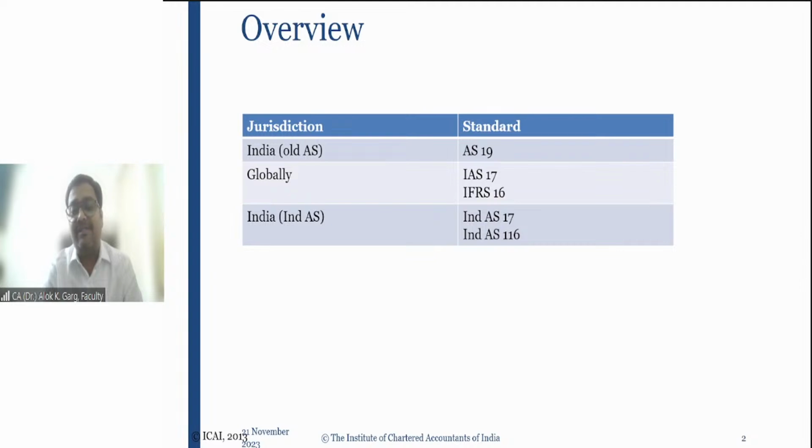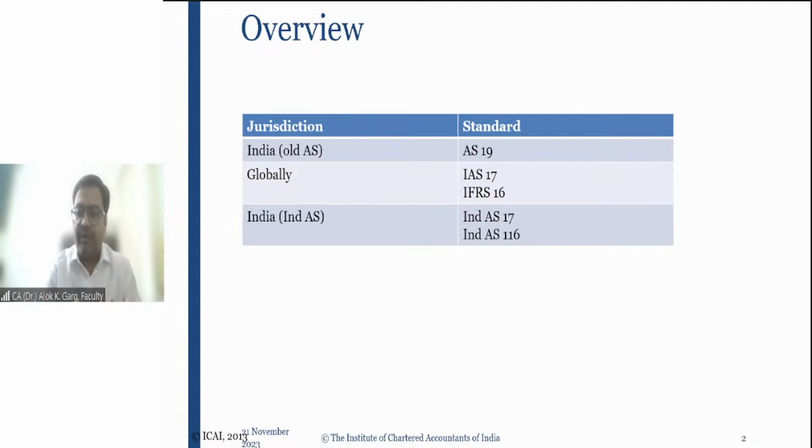Our financial year starts from 1st April and ends on 31st March. This IND AS 116 was notified on 30th March 2019 by the Ministry of Corporate Affairs, and this standard was applicable from 1st April 2019.